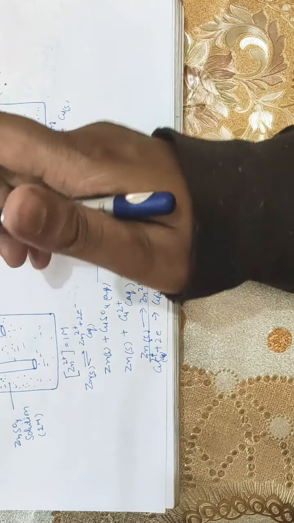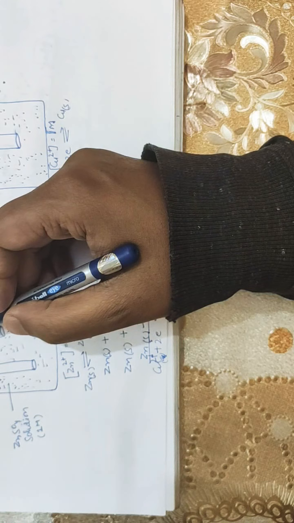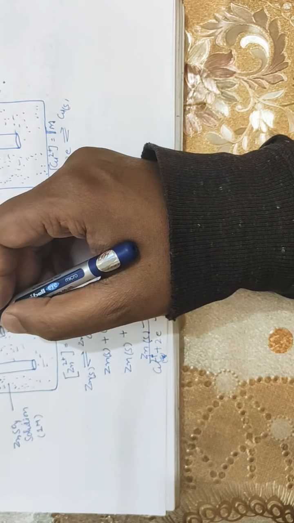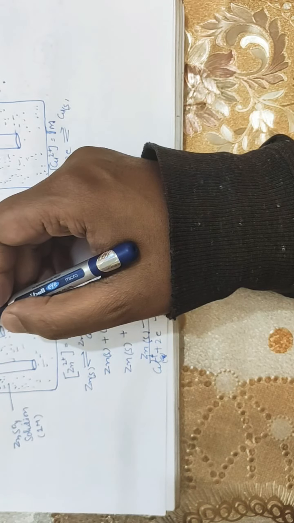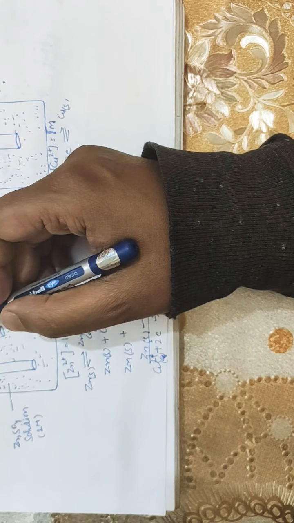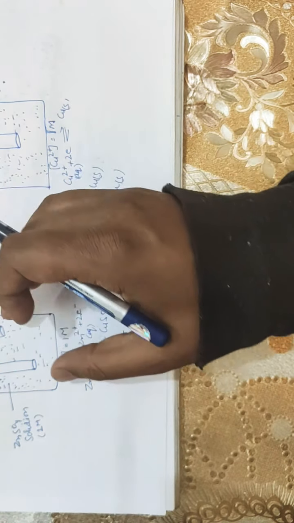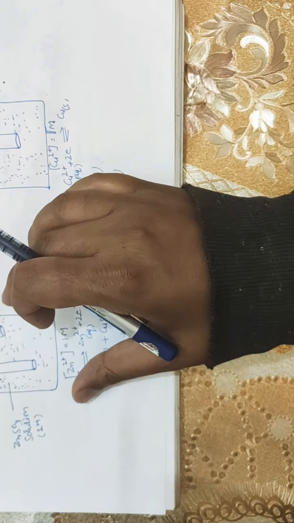The salt bridge is an inverted U tube filled with a saturated solution of an inert electrolyte like KCl, KNO3 or ammonium nitrate, prepared in agar-agar jelly or gelatin. The electrolyte does not undergo a chemical reaction during the process.